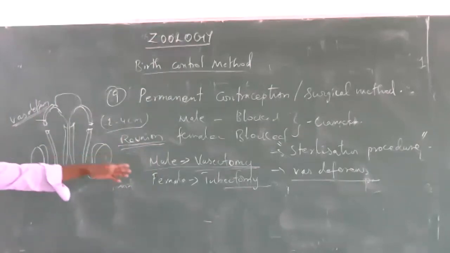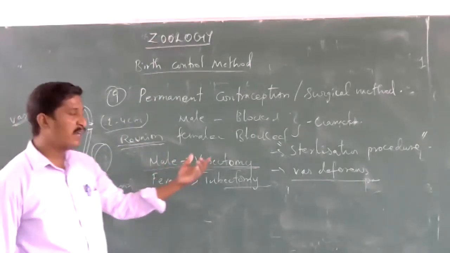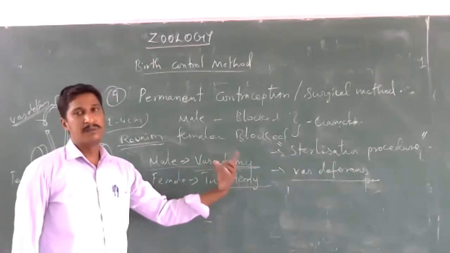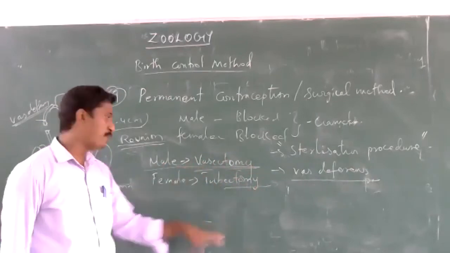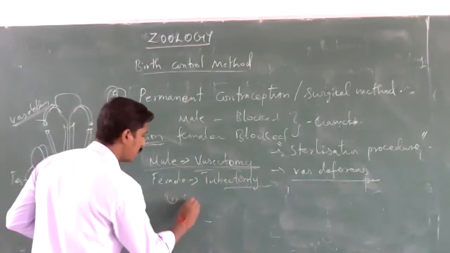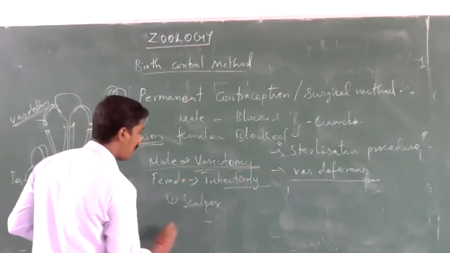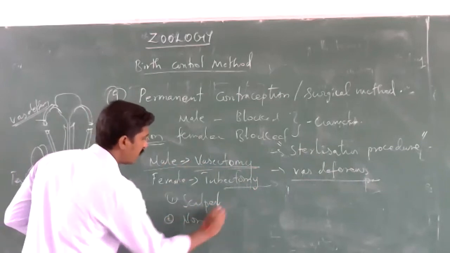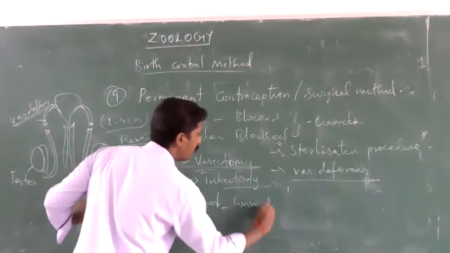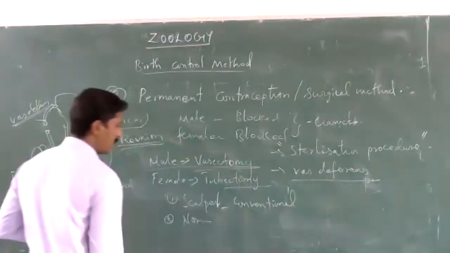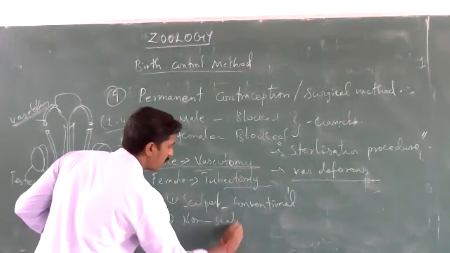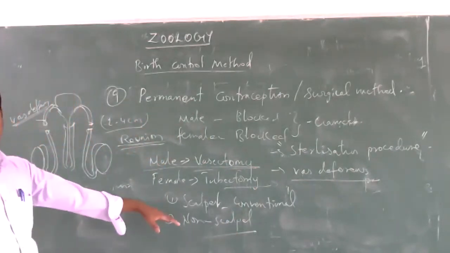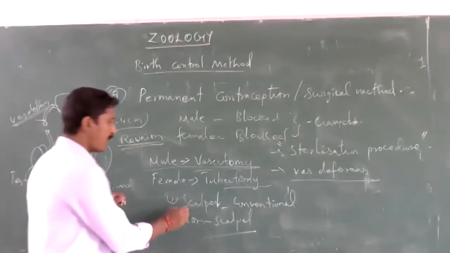Vasectomy is of two types. One is the conventional type, the scalpel procedure. The other is the non-scalpel method.